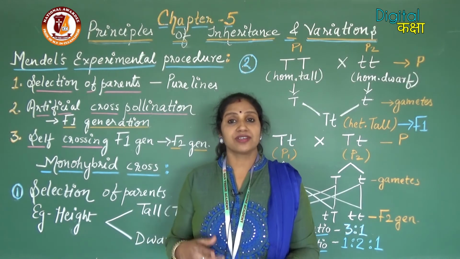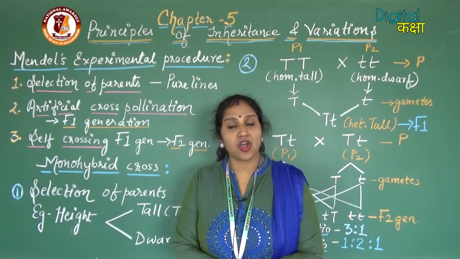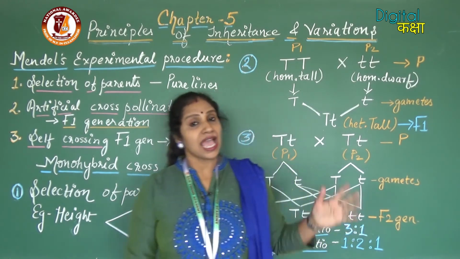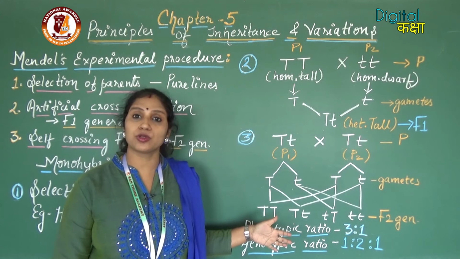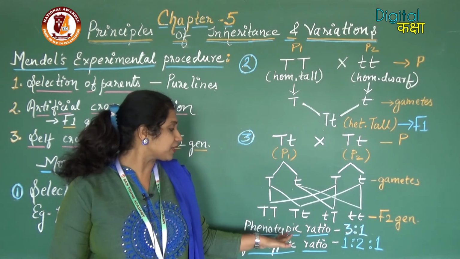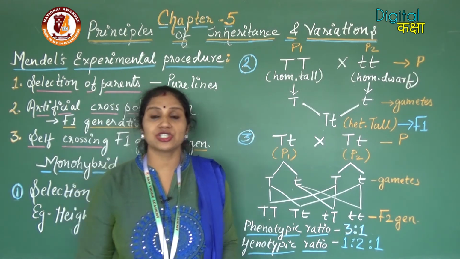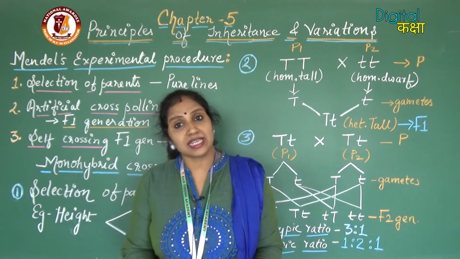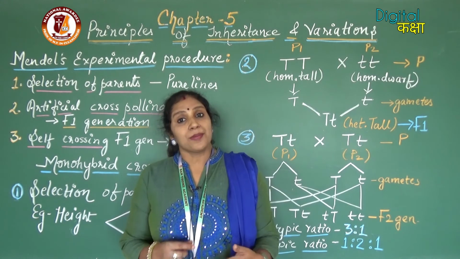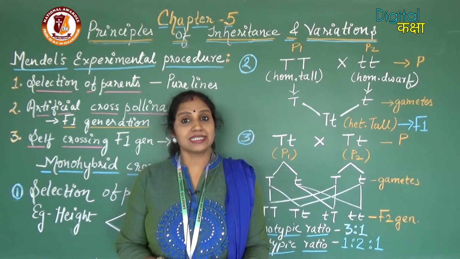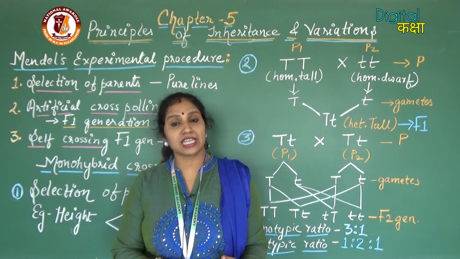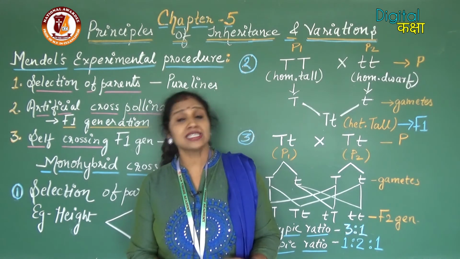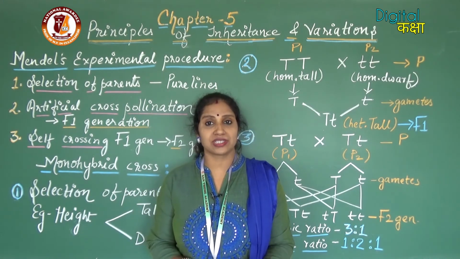After that we have seen the monohybrid cross performed by Mendel, and we have seen the results of the monohybrid cross, the phenotypic ratio and the genotypic ratio that we have got. In the next class, we will be studying about the Mendel's laws of inheritance, that means the first law, the second law and the third law, and the dihybrid crosses.